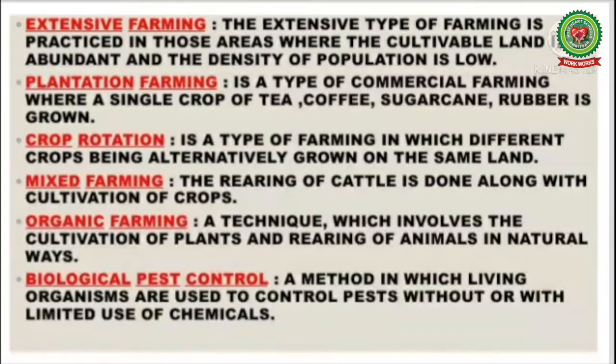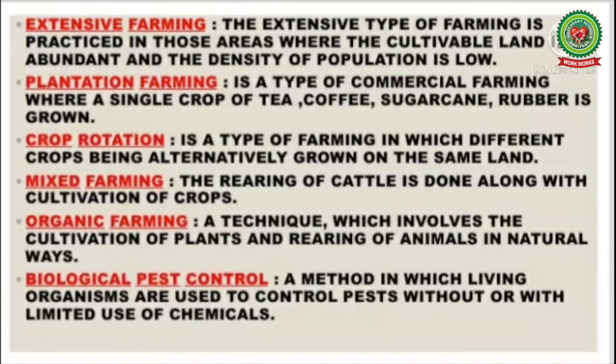The extensive type of farming is practiced in those areas where the cultivable land is abundant and the density of population is low. Plantation farming is a type of commercial farming where a single crop of tea, coffee, sugarcane, or rubber is grown. Next is crop rotation. It is a type of farming in which different crops are alternately grown on the same land. Next one is mixed farming. The rearing of cattle is done along with cultivation of crops.